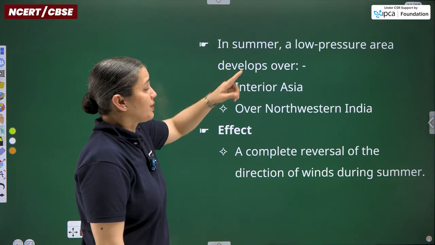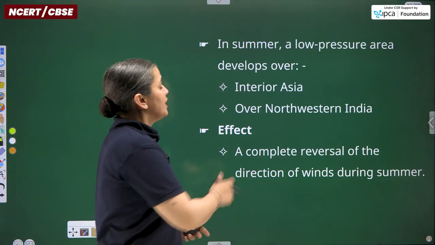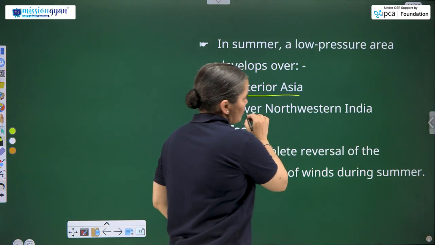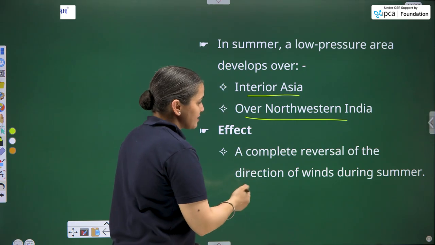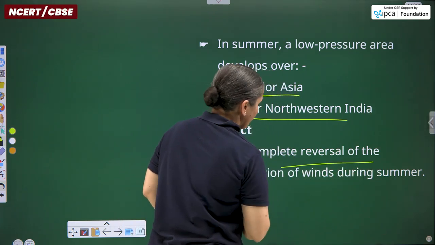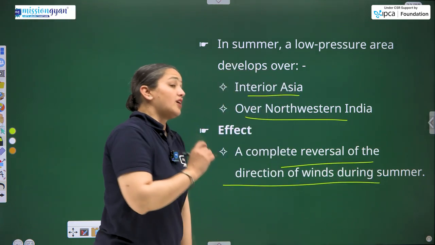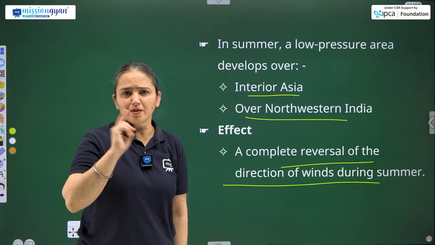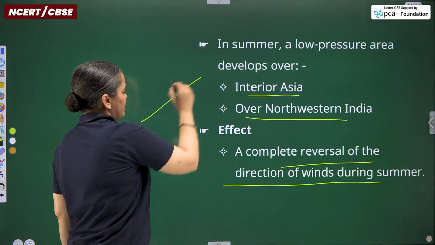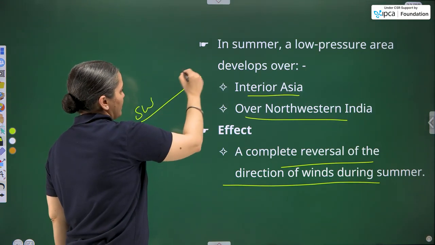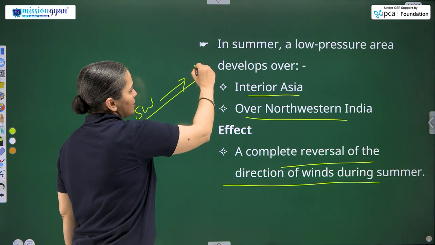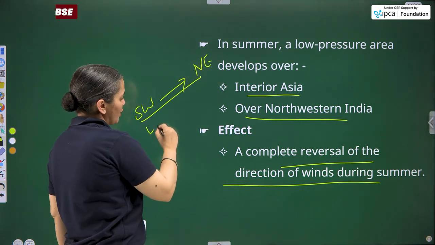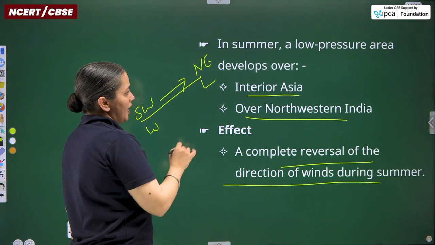Then in summers, what happens? Low pressure area develops over interior Asia and over northwestern India. The effect is a complete reversal of the direction of wind during summers. Reversal of winds. Remember, we have discussed that from the southwest part, the winds blow towards the northeast part, so from the water body towards the land.